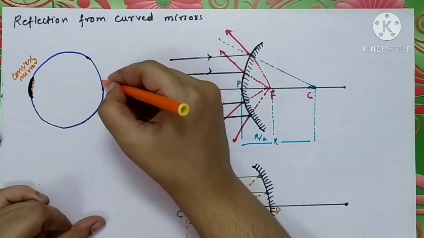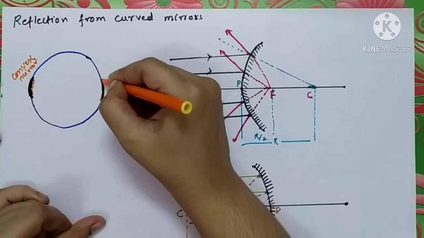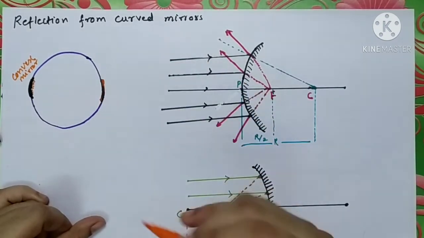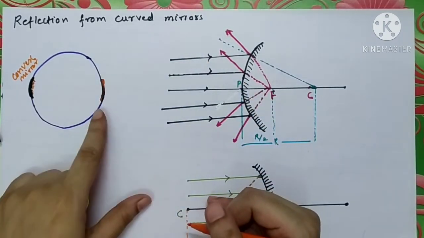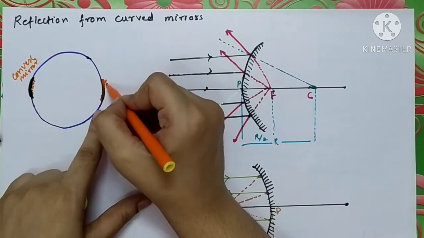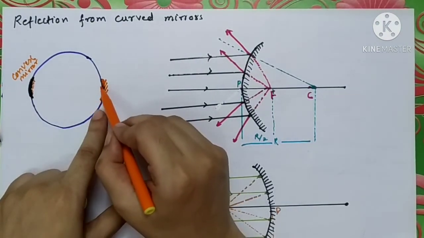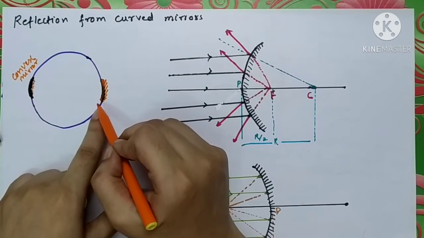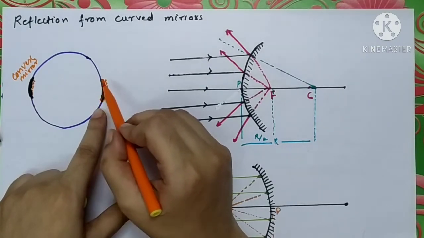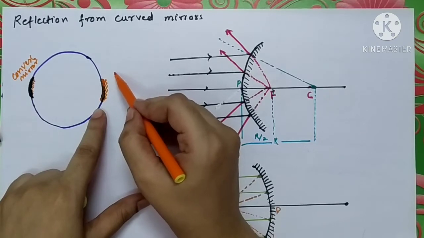Now consider this part of the sphere, exactly the opposite part of it. We have taken a small part of it. If this part is polished from inside and the outside remains opaque, to get the reflecting surface and the images, then this part will form a concave mirror.